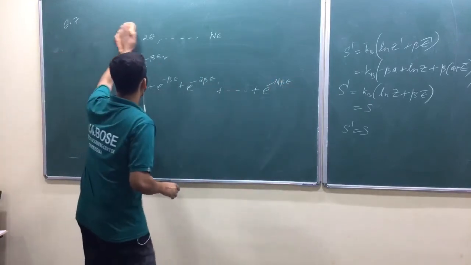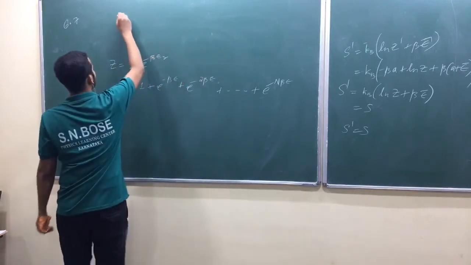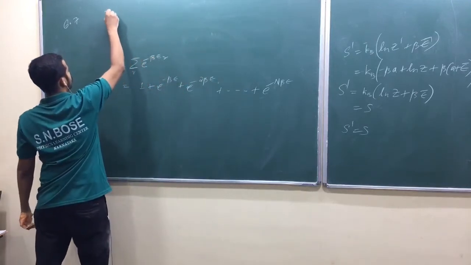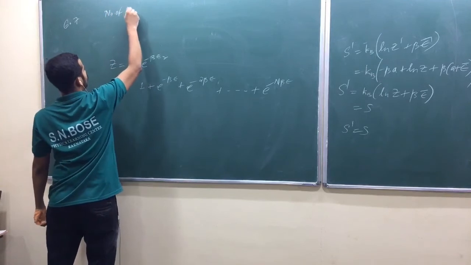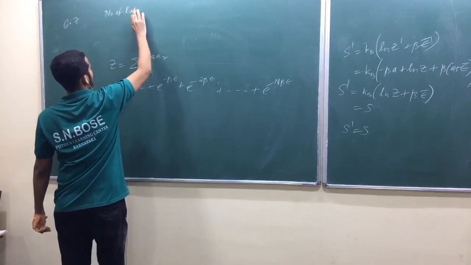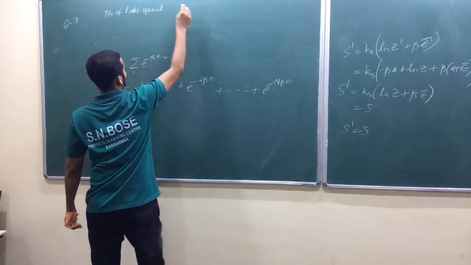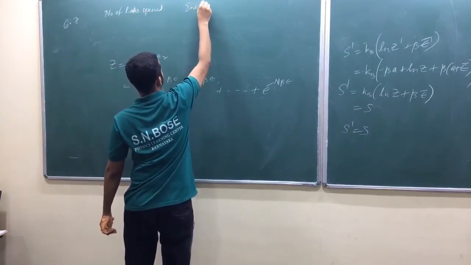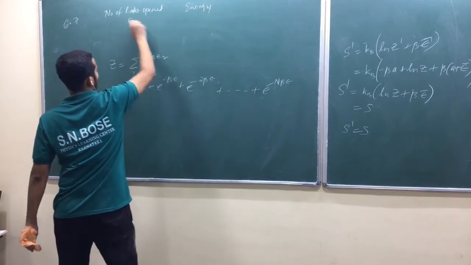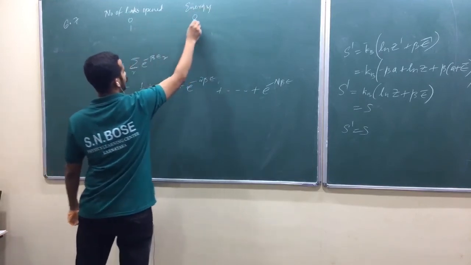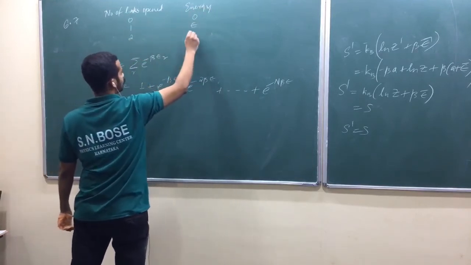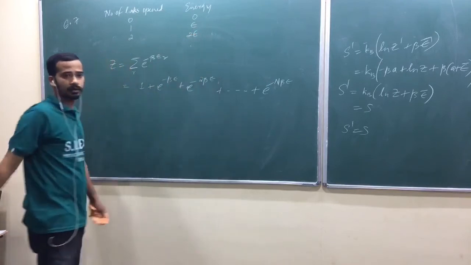Wait a second. If you have any confusion, write like this. Number of links open, and the energy. So 0 links open, 0; one link, E; two links are open, 2E. Like that. Is that okay?